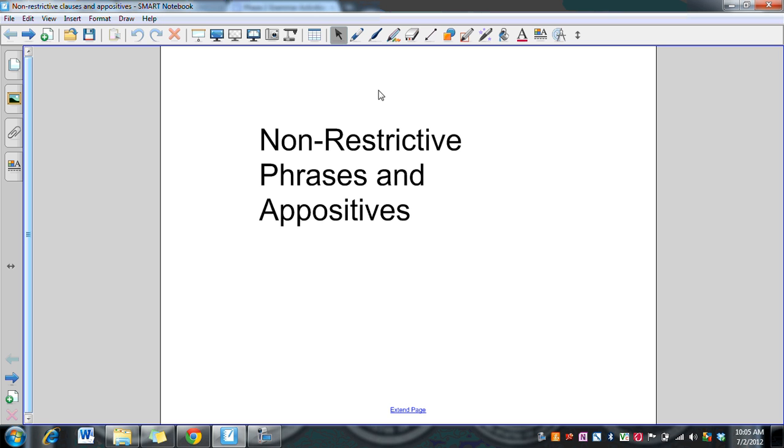Today we are going to be talking about non-restrictive phrases and appositives. Now, when it comes down to non-restrictive phrases and appositives, what they are is tools that can help you enhance or increase the level of writing that you write at. Now, to begin, I want to give you an introductory reading to give you a better sense of how non-restrictive phrases and appositives can change your writing.